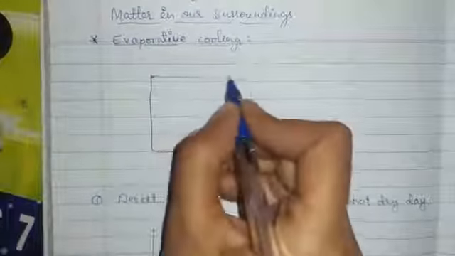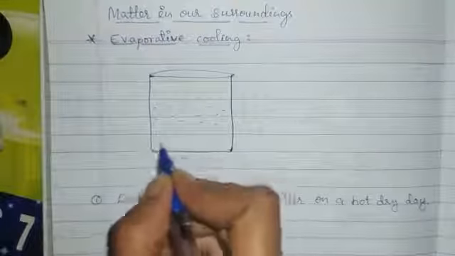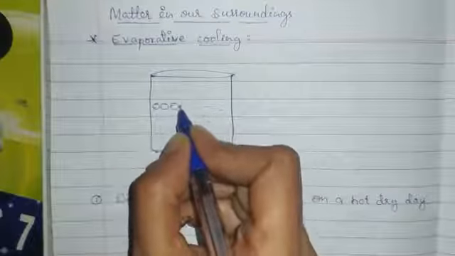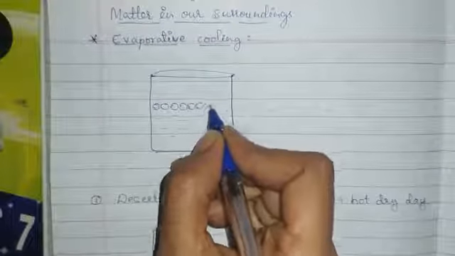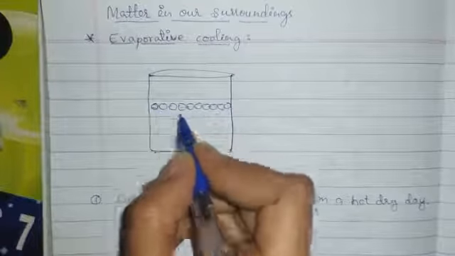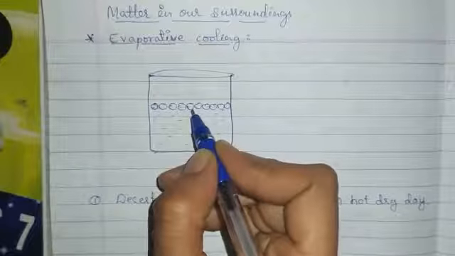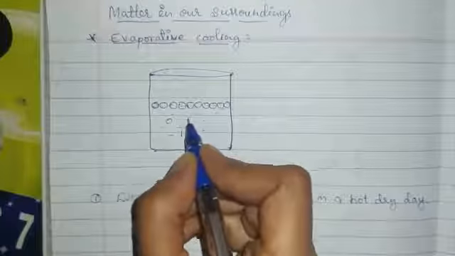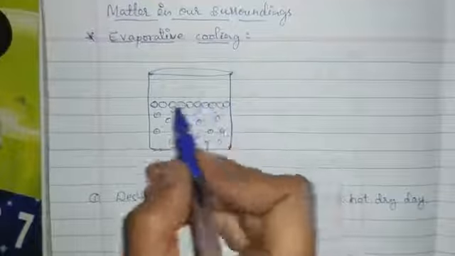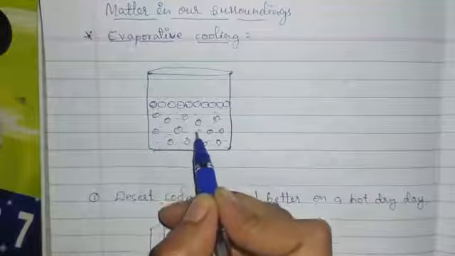This is a beaker and it is filled with some liquid. We know that evaporation is the conversion of liquid into vapor at any temperature. In evaporation, the surface liquid molecules are converted into vapors. See here, these are the surface liquid molecules and these are the bulk liquid molecules.